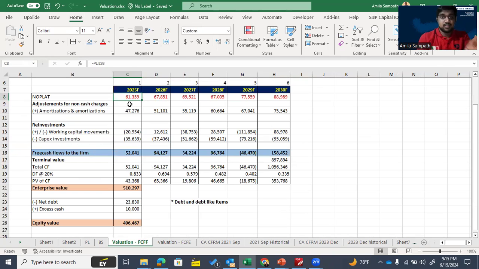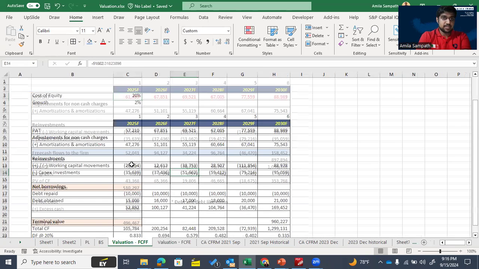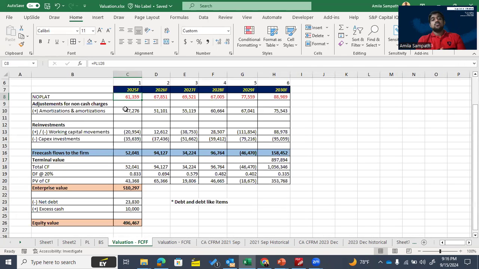Now we know the way to calculate the NOPLAT: net profit plus tax plus interest, then we get EBIT, then we multiply EBIT by 1 minus T, and we get the NOPLAT. Then, as I told you, for this NOPLAT we need to add back our non-cash expenses or non-cash charges.